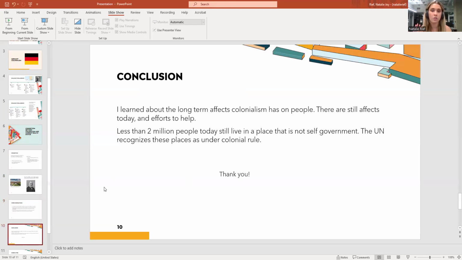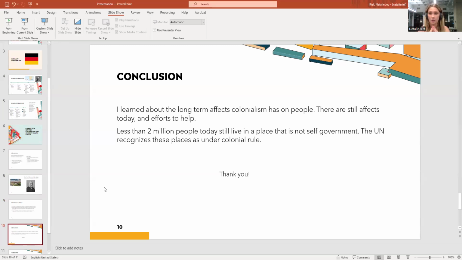And conclusion, I learned a lot about the long-term effects of colonialism on people. For example, to this day, they're still working on health benefits and the public health aspect of something that happened 100 years ago, and they're still working on it to this day. Yeah, there are still effects today, and there are still efforts to help.